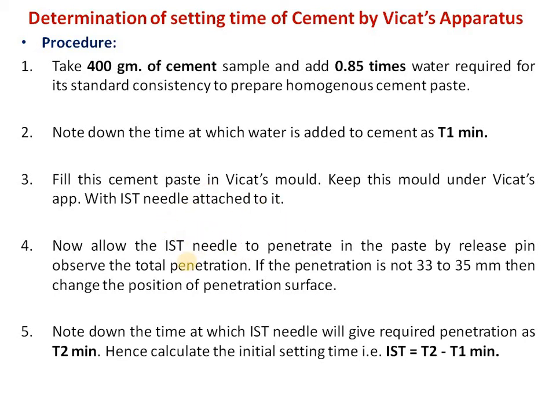Now allow the IST needle to penetrate the cement paste by releasing the pin. Observe the total penetration. By pressing the dashboard button, we allow the penetration of the IST needle, and we can observe the total amount of penetration as usual by taking the initial and final reading. If this penetration is not in between 33 to 35 mm, we can change the position of the penetration surface.